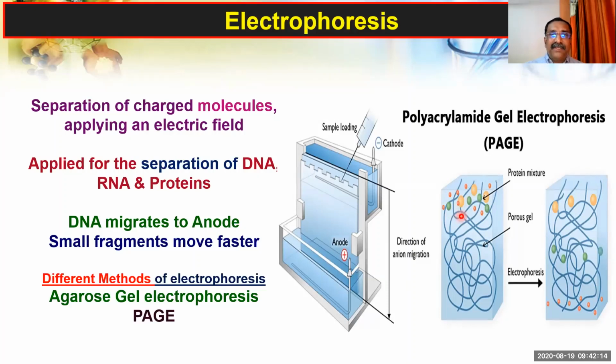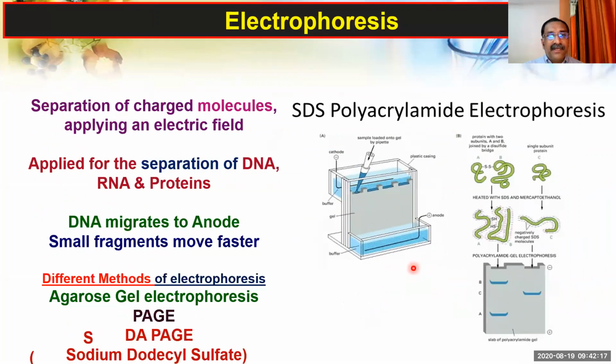And there is another method over here that is called sodium dodecyl sulfate, in simple form we call it SDS PAGE. Now you see this is the SDS PAGE. In all these three different types of electrophoresis, you see the difference in their device. The first device, what you have seen even in DNA fingerprinting, is entirely different from the remaining two, the PAGE and SDS. But SDS and PAGE are almost similar, maybe a slight difference depending upon the chemicals they are using.